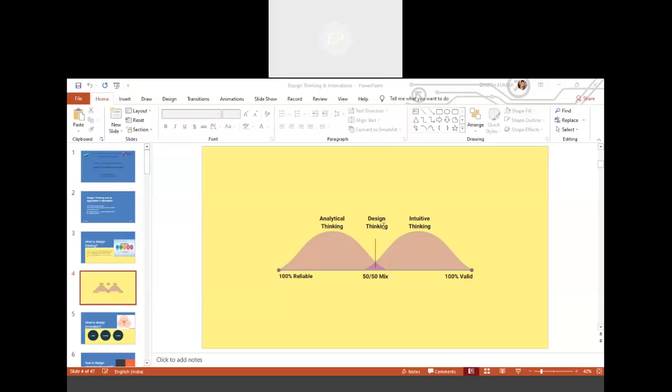However, intuitive thinking refers to knowing the what and kind of reasoning. So you can say that intuitive thinking plus analytical thinking is known as design thinking, which creates innovation.